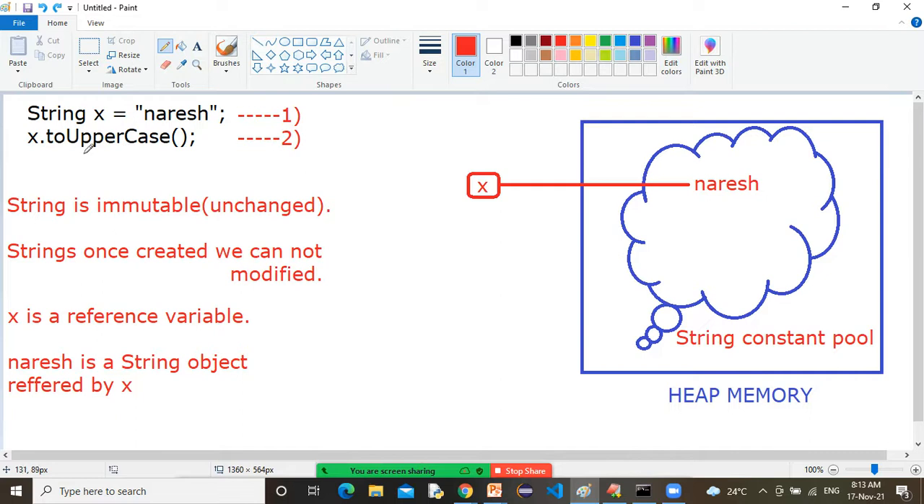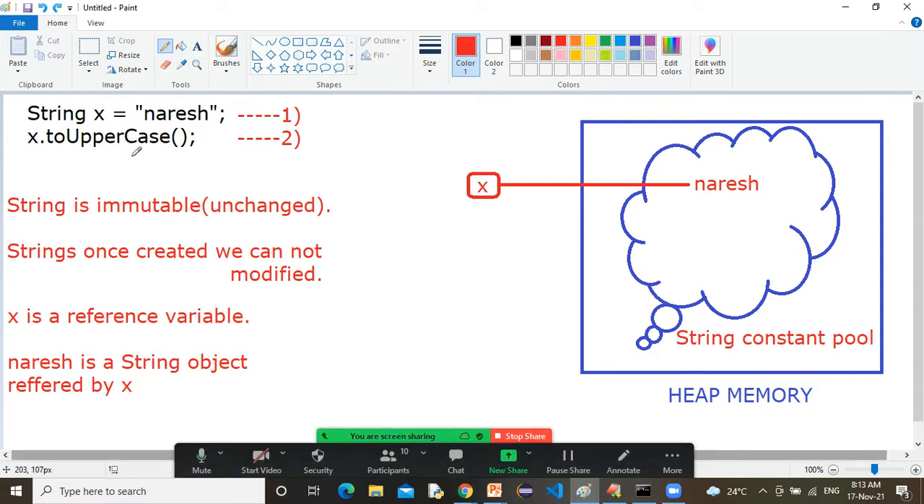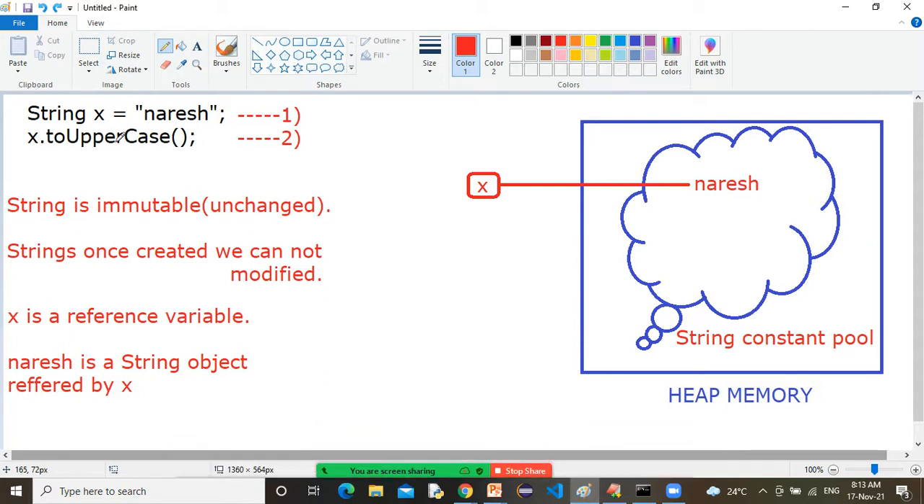So when you apply this line number two, the toUpperCase method, what will happen? Of course, one capital NARESH will be created, no doubt about that. But not by modifying this small case Naresh, because string is immutable, sir. String is constant, you cannot change the string once it is created.